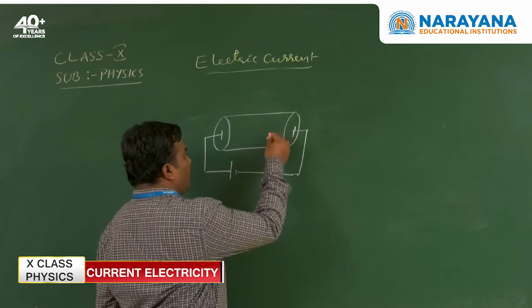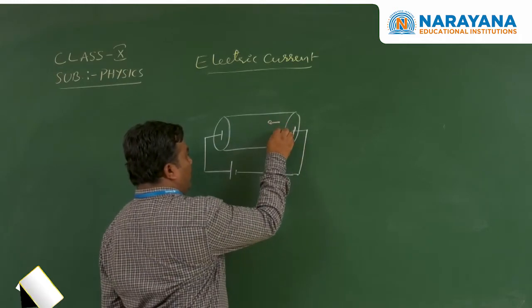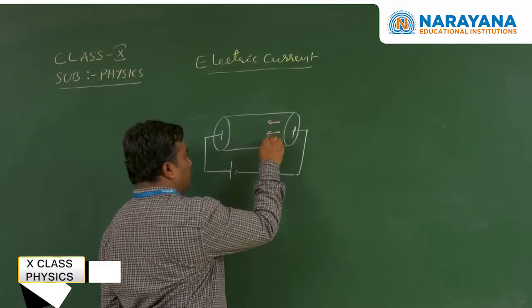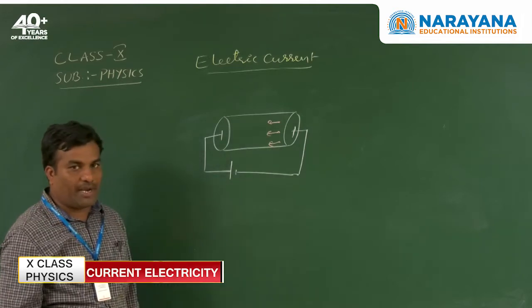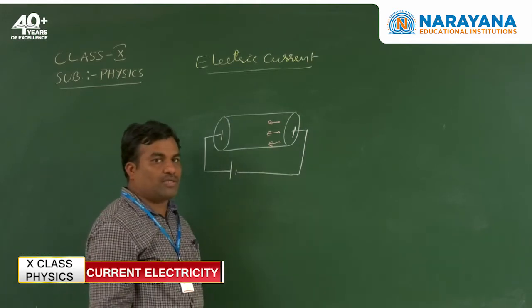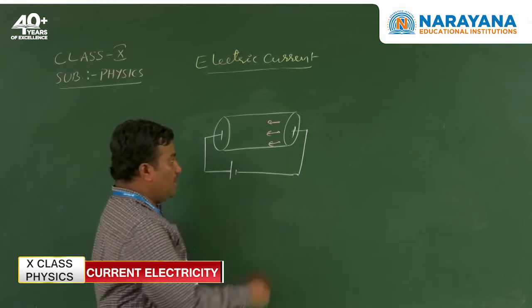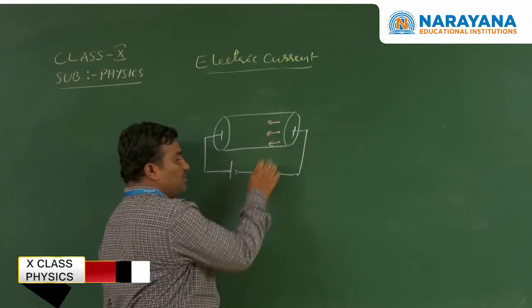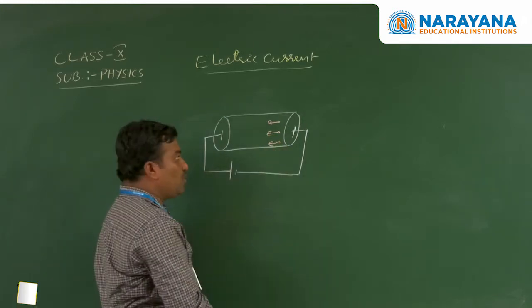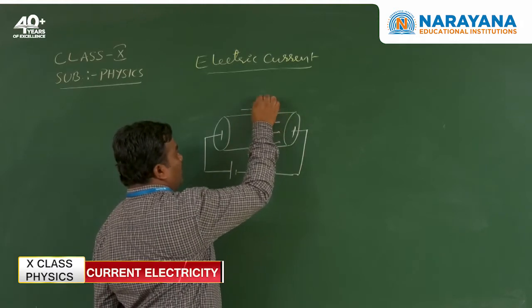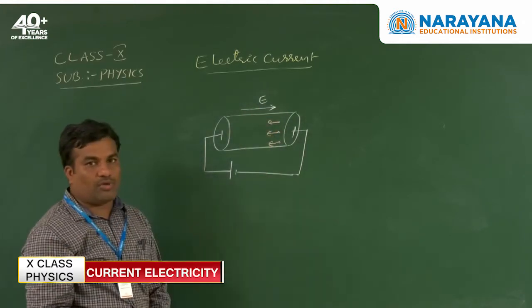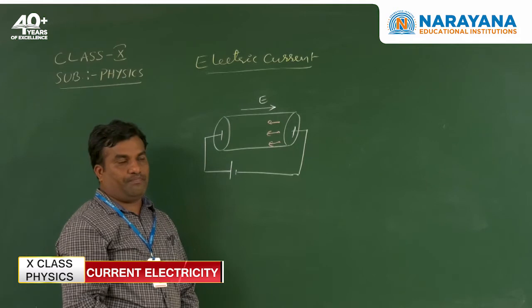So the electrons can move in a particular or specified direction due to the applying of an electric field across the conductor. But these free electrons always move opposite to the electric field direction.